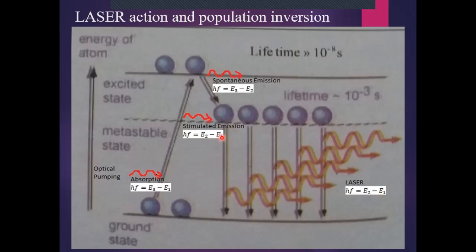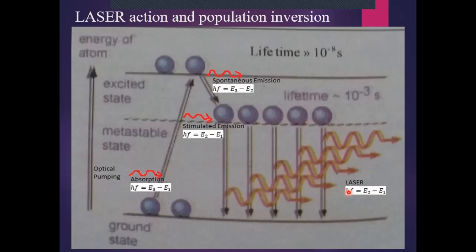As you can see, the source of stimulated emission, or the source of laser, is a photon whose energy is hf equal to E2 minus E1. And the laser photons also have the same energy, so the laser light is actually the source of itself.